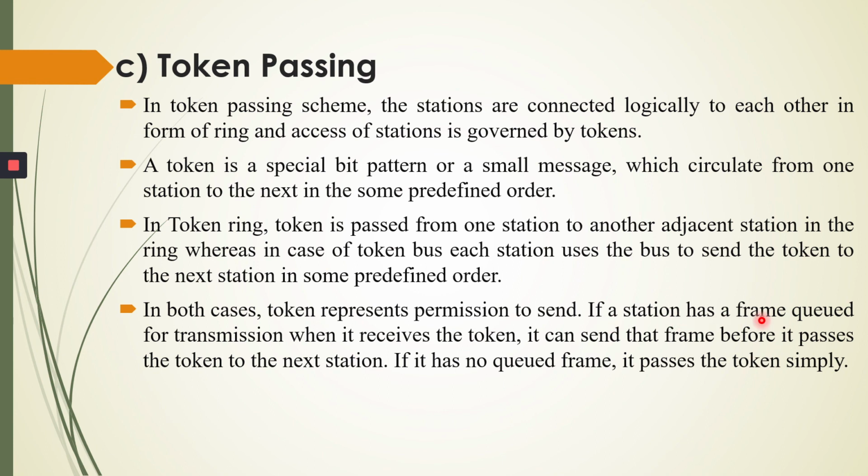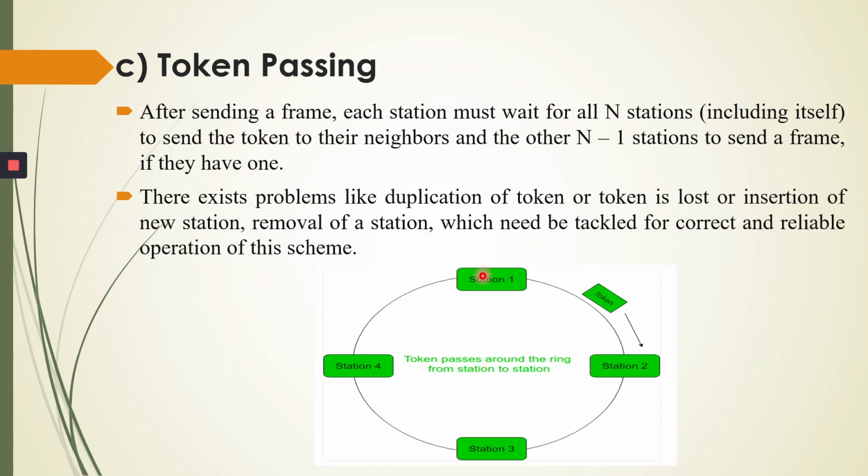Okay, if a station has a frame queue for transmission, when it receives the token, it can send that frame before it passes the token to the next station. If it has no queue frame, it passes the token simply. Okay, so here we are sending token from station 1 to station 2. So if station 2 has some data to send, then we have to wait.